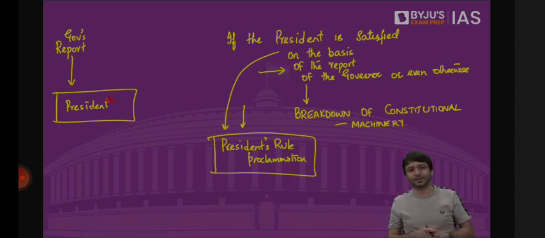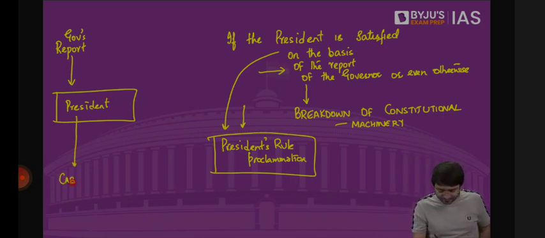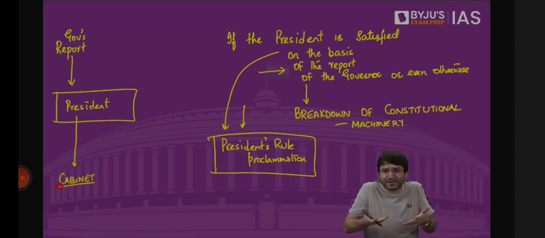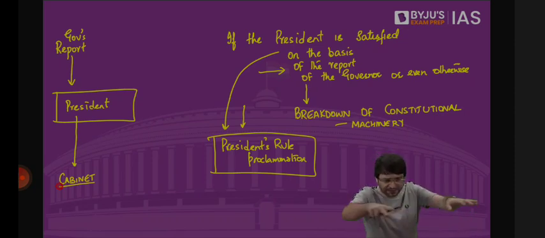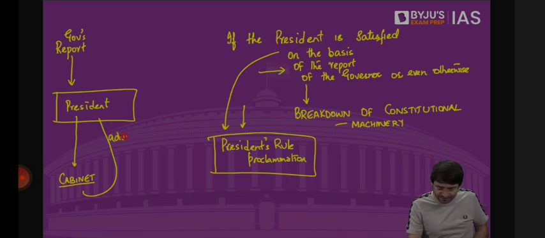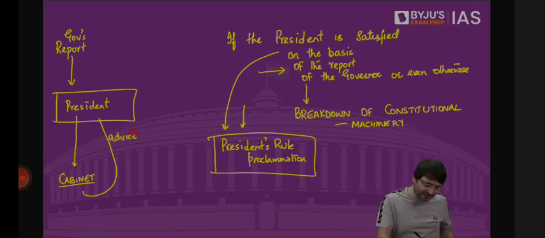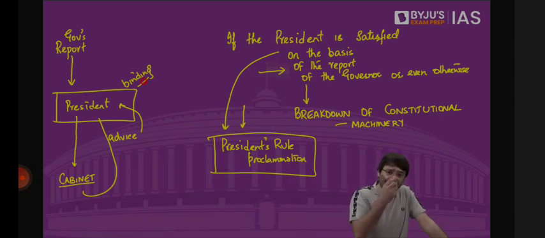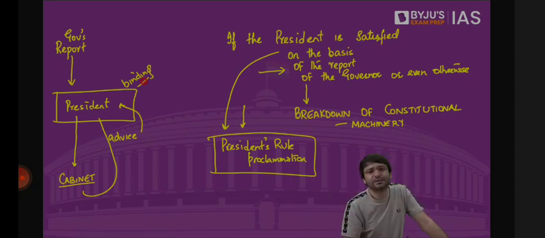President will refer this matter to Cabinet. Because President cannot take an independent decision. President refers this matter to the Cabinet. Another Cabinet meeting will take place. Cabinet will discuss this Governor's report. And ultimately, cabinet will advise the president, proclaim president's rule. And this advice is binding on the president. Why? Because there shall be council of ministers, which prime minister at its head, to aid and advise the president, who shall act on that advice. The president may refer this advice back, but only once. No, this is not a fit case of president's rule. Can you please reconsider? But if the same advice is given again to the president, there is no other option but for president to issue this proclamation under Article 356.